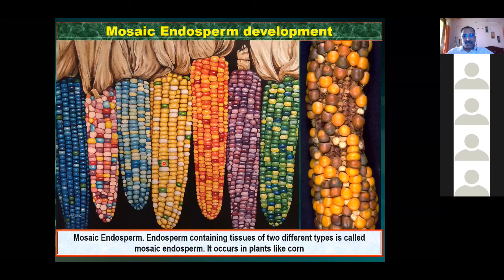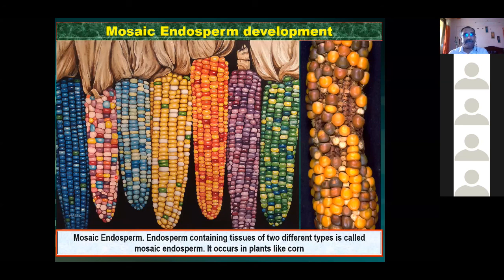Okay. So if you look at the endosperm, we can say it has tissues of various colors. Multiple colors you can see here, and when you look at these multiple colors, it looks like a mosaic. This is called mosaic endosperm. Maize is an example for that. So there is a fourth type of endosperm.